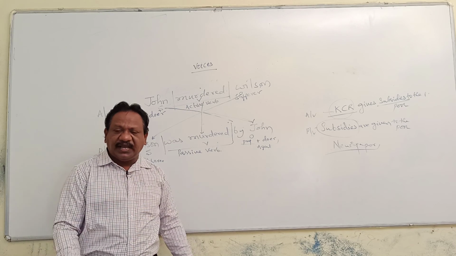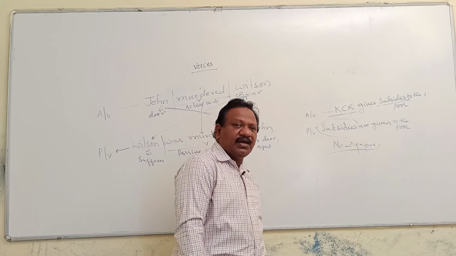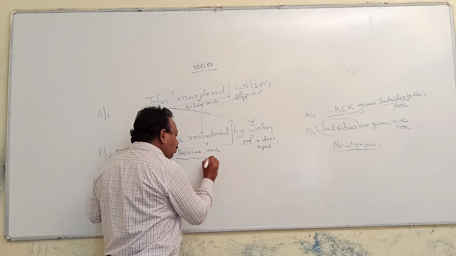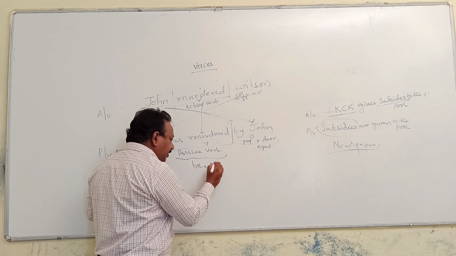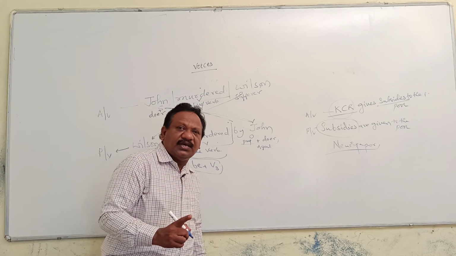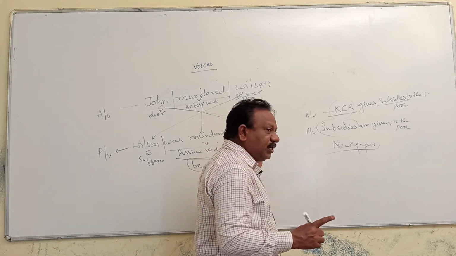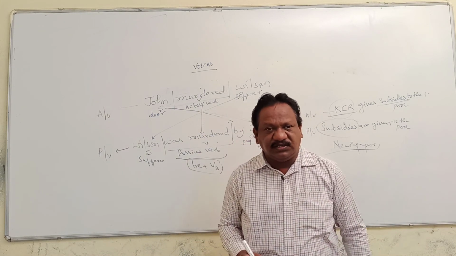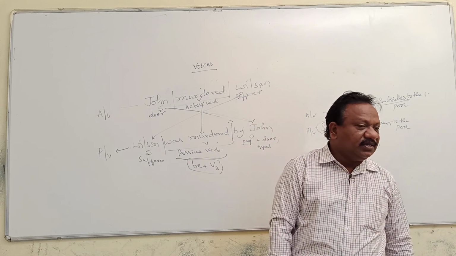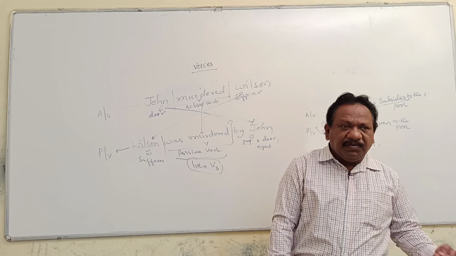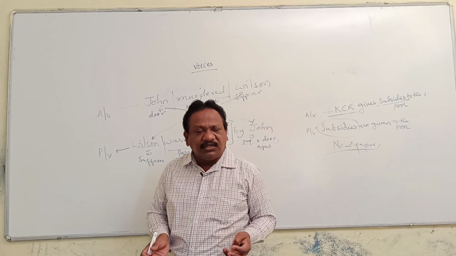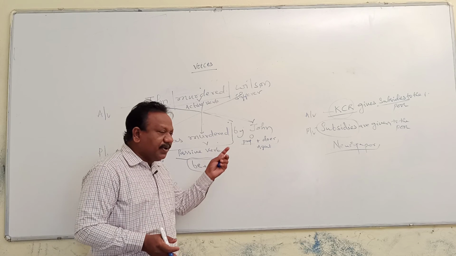What is the difference between active verb and passive verb? Active verb ku passive verb ku teda emiti? What is meant by passive verb? Whenever you come across be form plus V3, that indicates a passive verb. See, most of the students will observe the preposition by. If you come across a by, this is a passive voice. If you don't find by, that may not be passive voice. You think like that, but that is a false notion. Sometimes by may be substituted, sometimes by may be ignored.